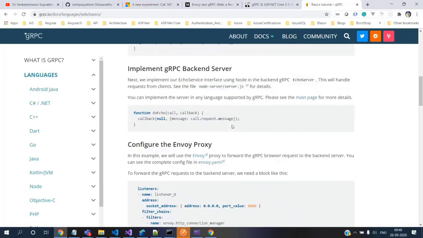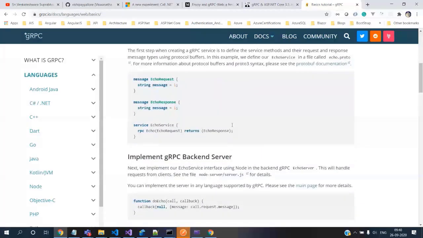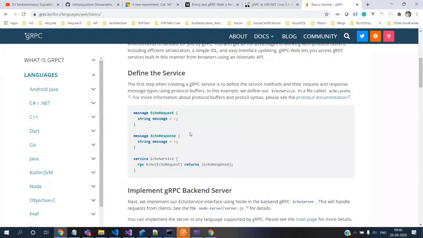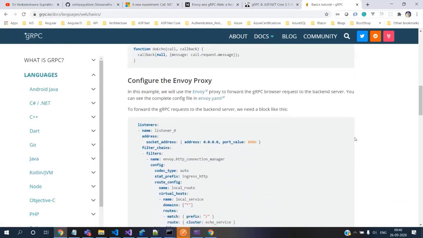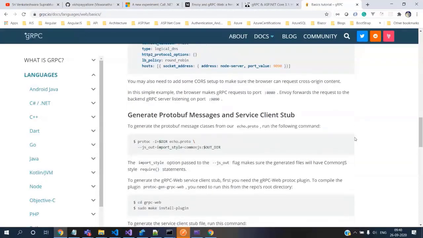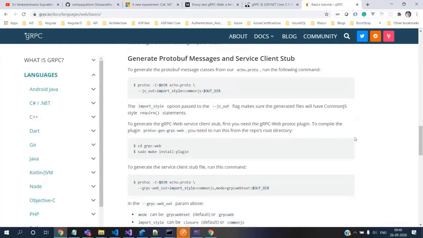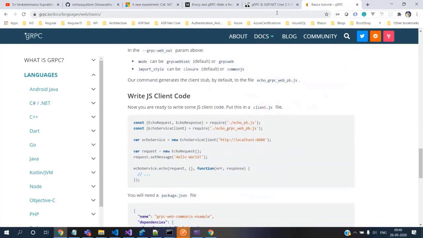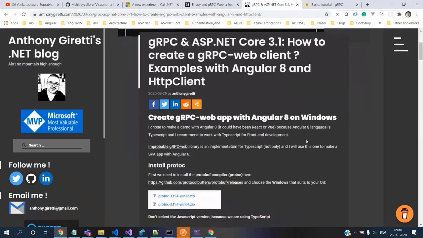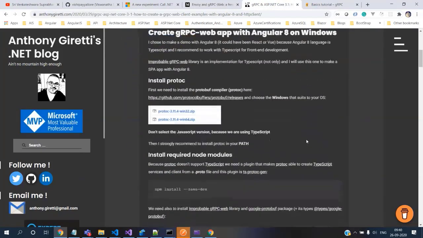there are a lot of articles. This is the previous version, where we have a service and a backend server, maybe written in any language of your choice. When you want to talk through the SPA, you additionally have to have this YAML file to talk. But now things have changed, so we don't need this. We can directly talk.